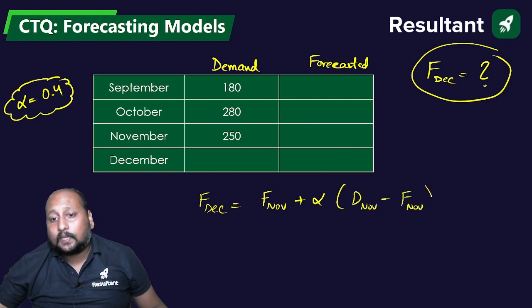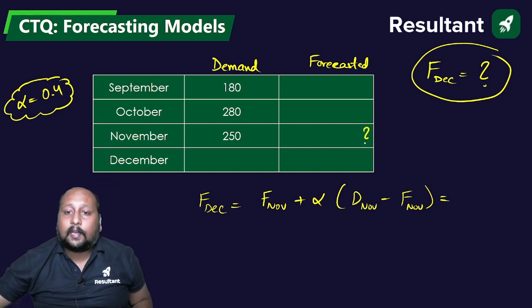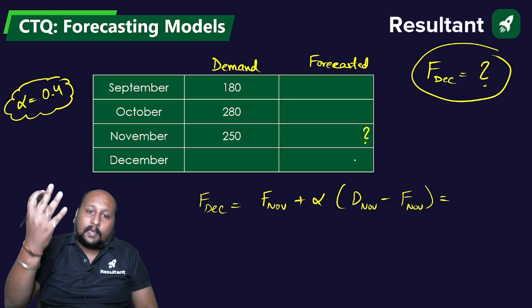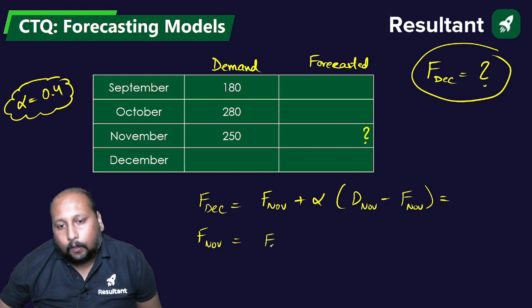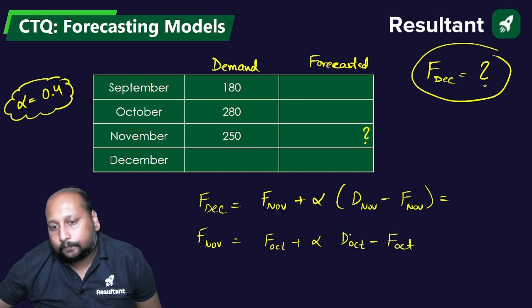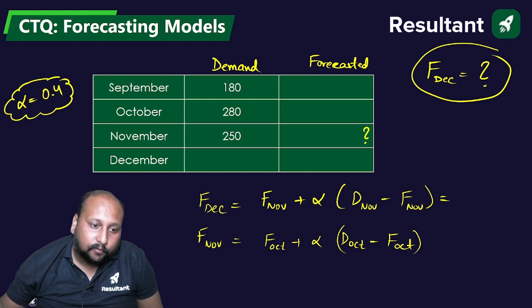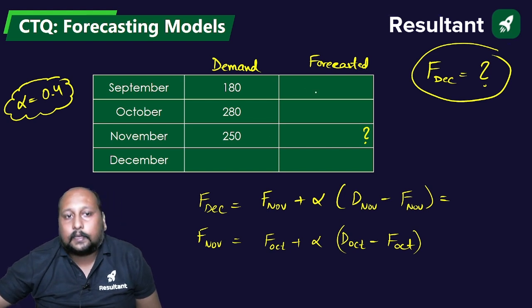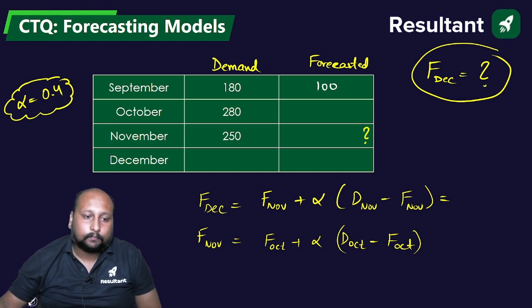But the problem with this equation is that I don't know the value of the forecast for November. This value is not known. Okay sir, let us do one thing. The forecast for November, let us calculate, that is equal to forecast of October plus alpha, demand of October minus forecast of October. And let us suppose the forecast for the month of September is given as 100. I'm taking a rough example; it is given in the question.